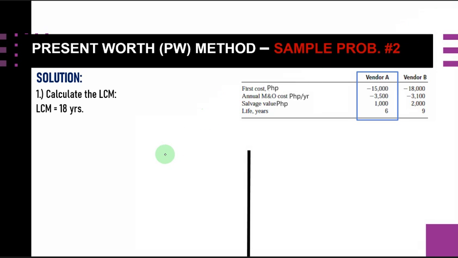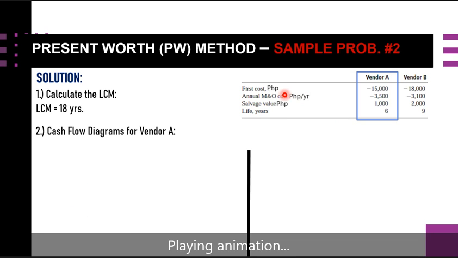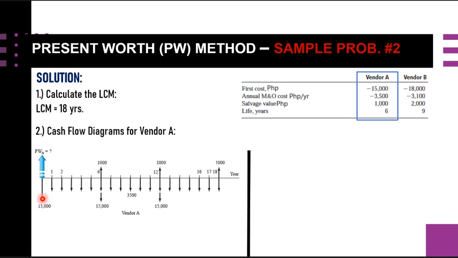Proceeding, we are going now to draw the cash flow for vendor A. Our first cost is this one, 15,000. It is negative because it is downward here.